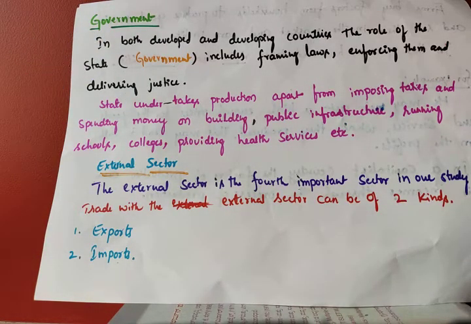That means the government controls the production process. If the government wants to increase production, it will decrease the tax rate. If the government wants to decrease the production process, it will increase the tax rate. Like this, the government takes part in the production process apart from imposing taxes and spending money, and through the same money they build public infrastructure, run schools, colleges, provide health services, etc.